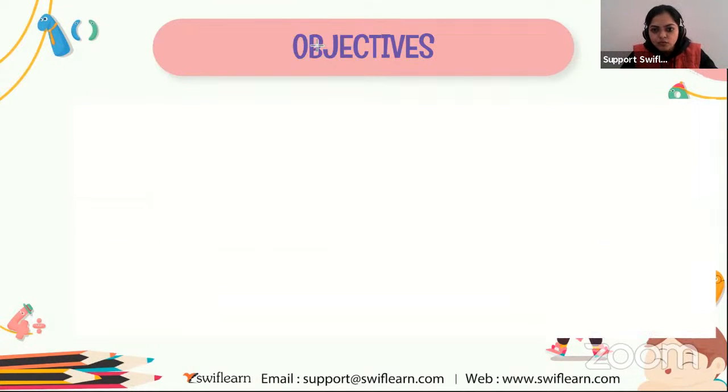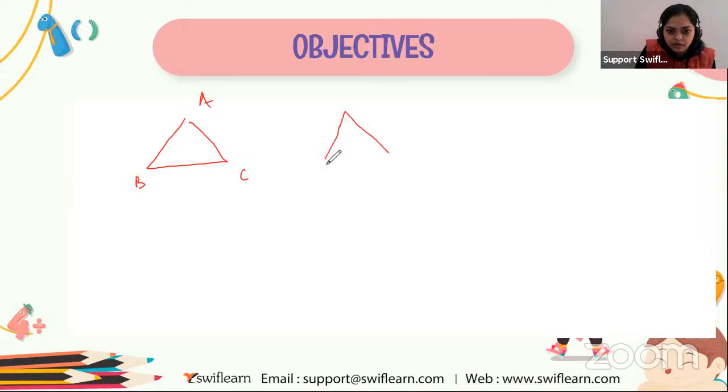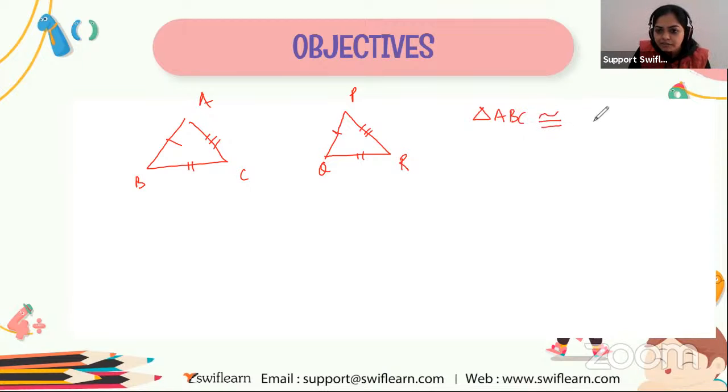Okay, let me just revise what the conditions are when two triangles are congruent. If we have two triangles, triangle ABC and triangle PQR, and these two triangles are congruent, then all three sides are equal: AB equals PQ, BC equals QR, and AC equals PR. It happens when triangle ABC, and the symbol for congruence is two parallel lines with a wavy shape above, is congruent to triangle PQR.